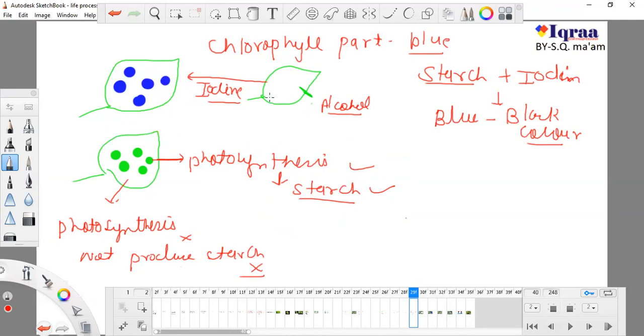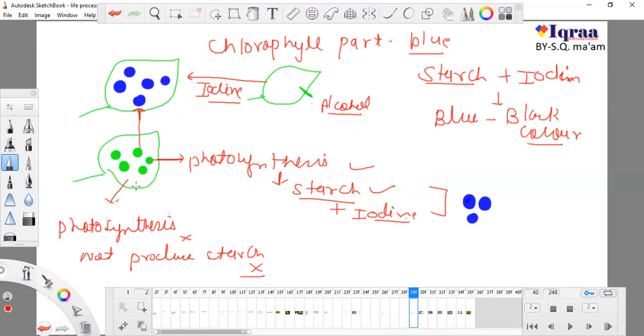because the part which was green in color produced starch. So when this starch comes in contact with iodine, it will turn into bluish black color. Only the green patches will turn into bluish and black color. These are the green patches, they will turn into dark bluish and black color.